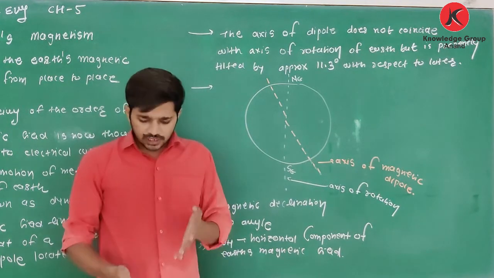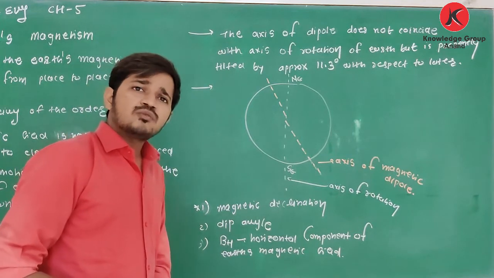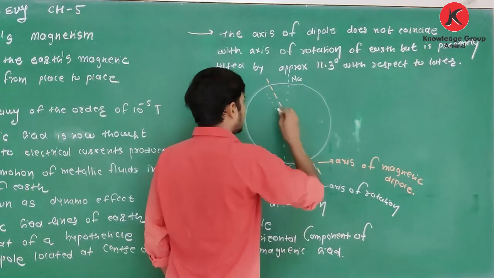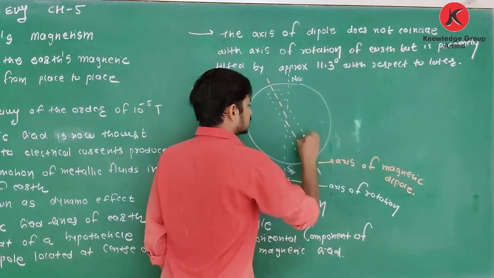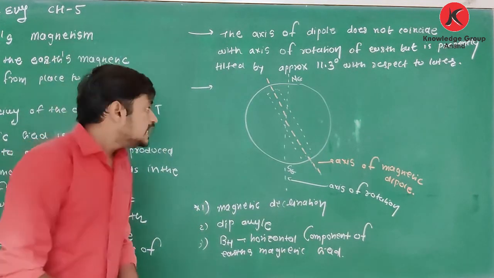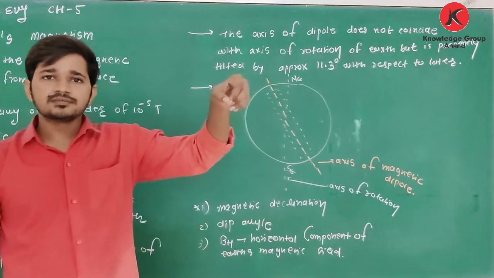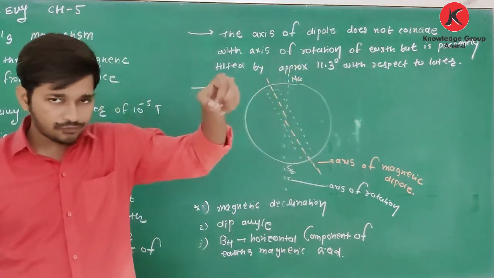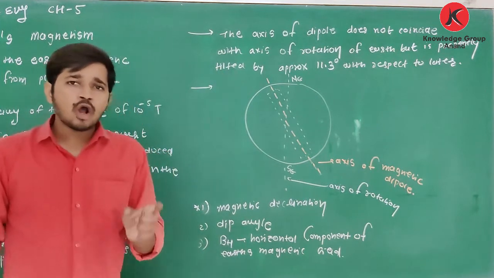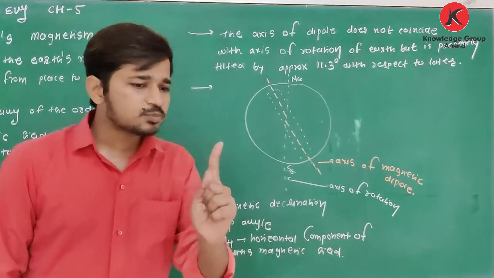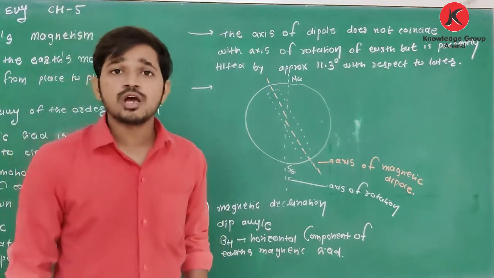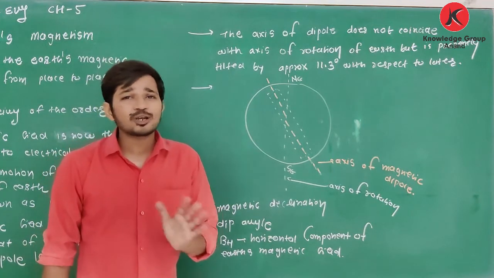Clear about this? So if I want to assume the magnet of Earth, I can assume it like this. If we place a magnetic needle which is free to suspend in a horizontal plane, then one tip always points towards north and one tip towards south, but not geographical north or south.